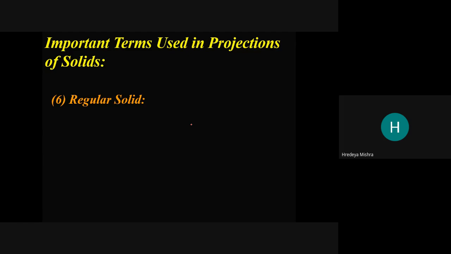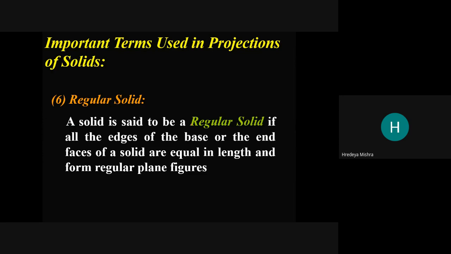Now, regular solid. What is the regular solid? See, a solid is said to be a regular solid if all the edges of the base and the faces of the solid are equal in length and form a regular figure. Okay, now it's about the edges. So if all the edges except the base or end edges are equal to each other, then we call this a regular solid.